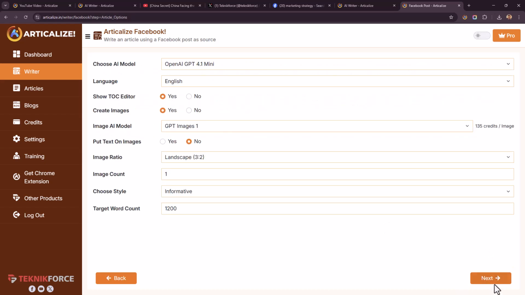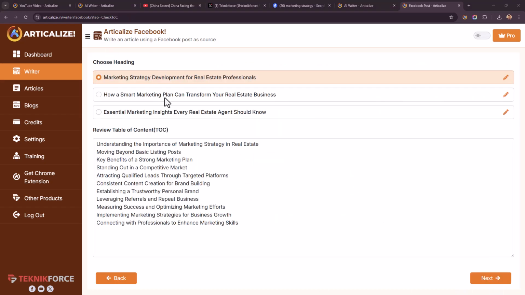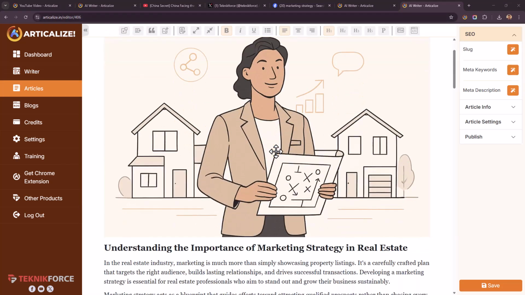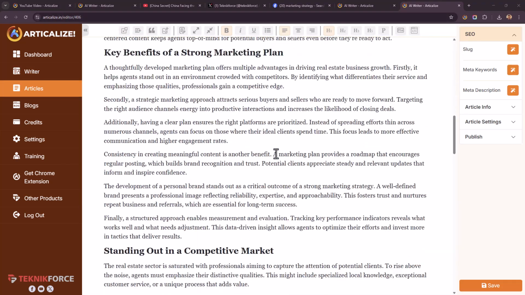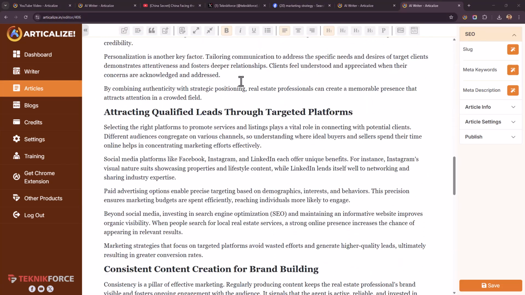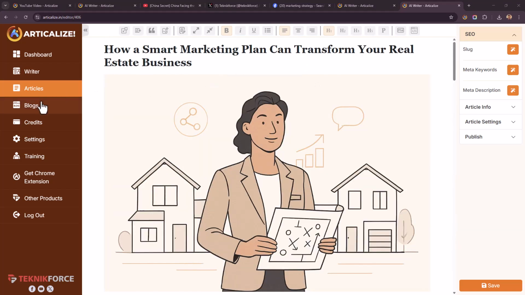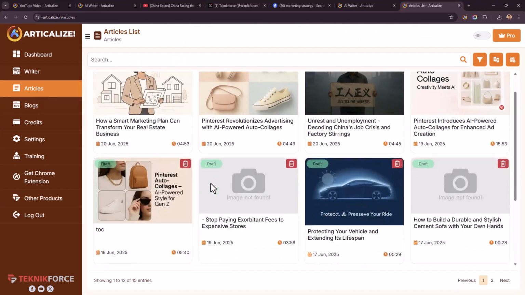The same workflow. Modify the TOC, choose the headline, click on next. Check this out. This is the article. Look at the amount of detail in there, and if you want to change it again, of course you can. Not a big deal at all. We wrote 3 amazing articles in just less than 10 minutes.